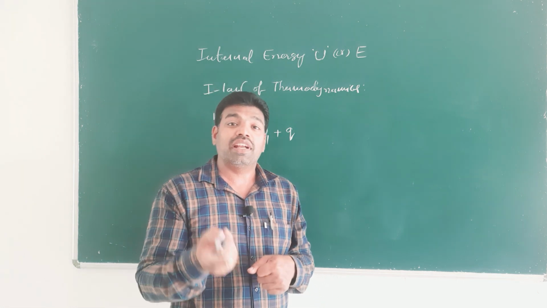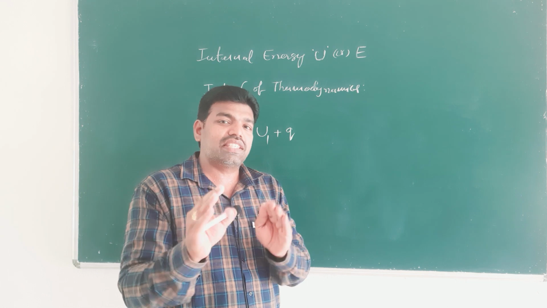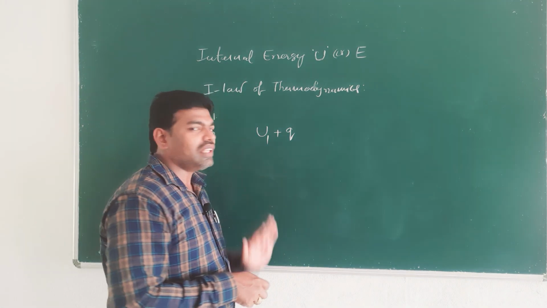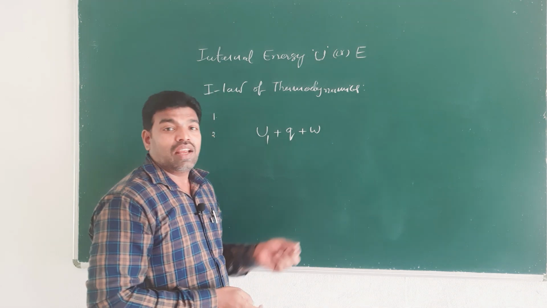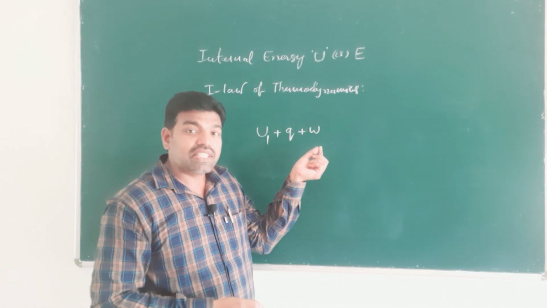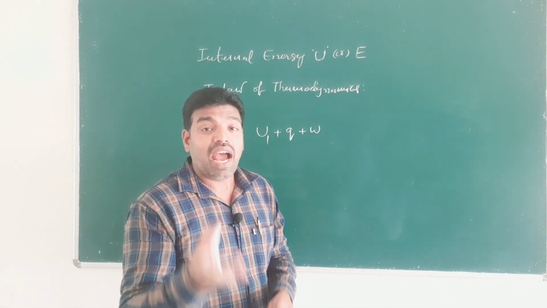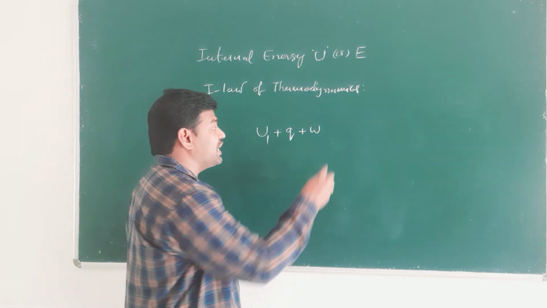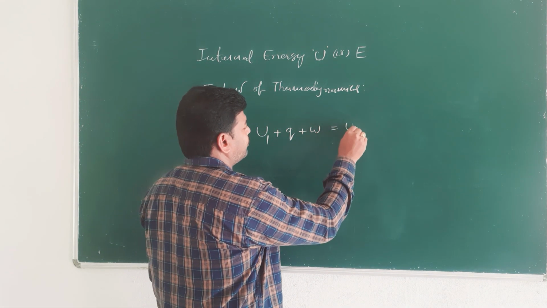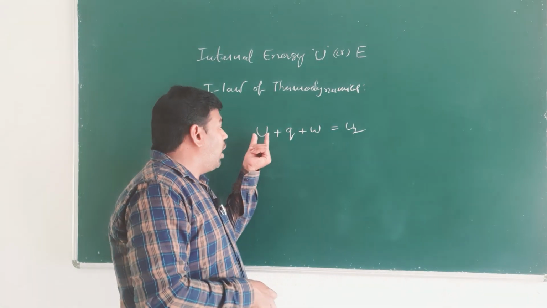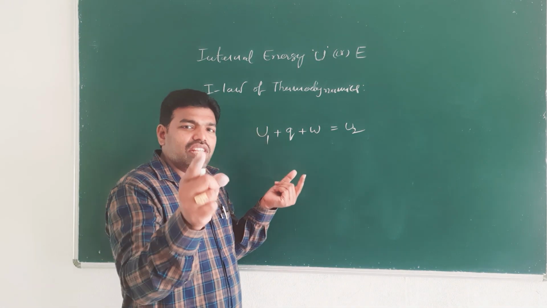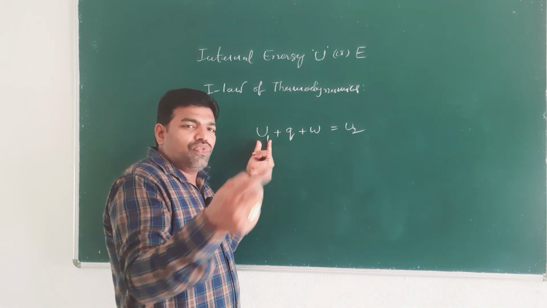Now, let us suppose work is done on the system, then the internal energy of the system further increases and equals U2. So, the initial internal energy of the system is U1.